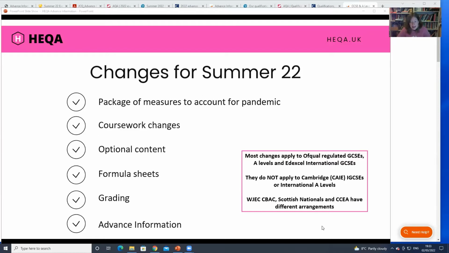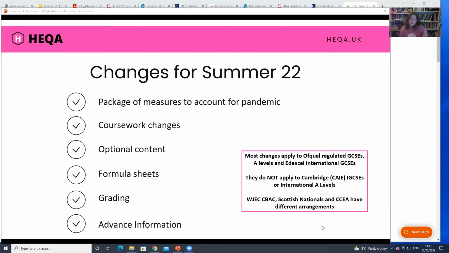So if you're doing a Cambridge IGCSE, that's effectively the same as normal this summer as it would be any other year. So you don't get advanced information, and they haven't done any cutting out of content in the same way. They've basically done it in a way that is unlikely to affect private candidates. And again, for the international A levels that Cambridge do, they haven't changed anything there either.